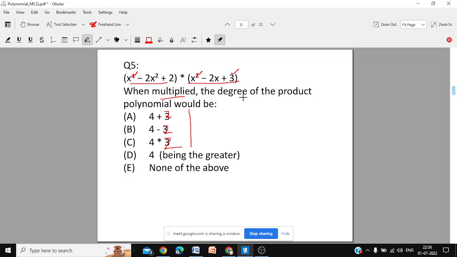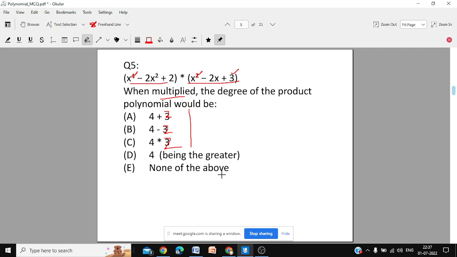What would be the degree of the product? It's 4 plus 2, 4 minus 2, 4 multiplied by 2, or only 4. That means whichever is greater, or none of the above.